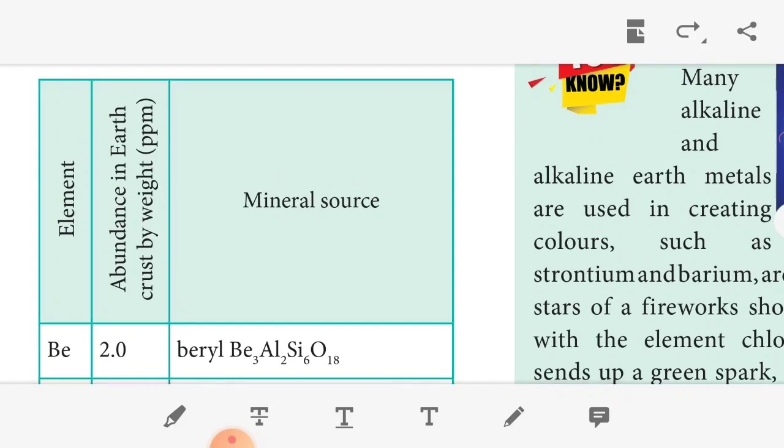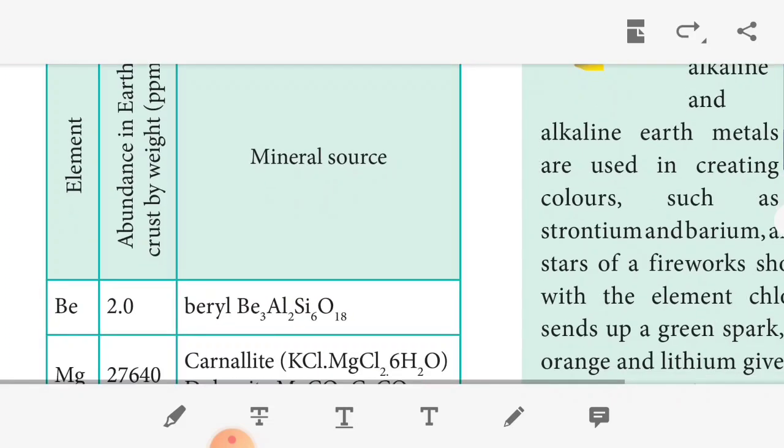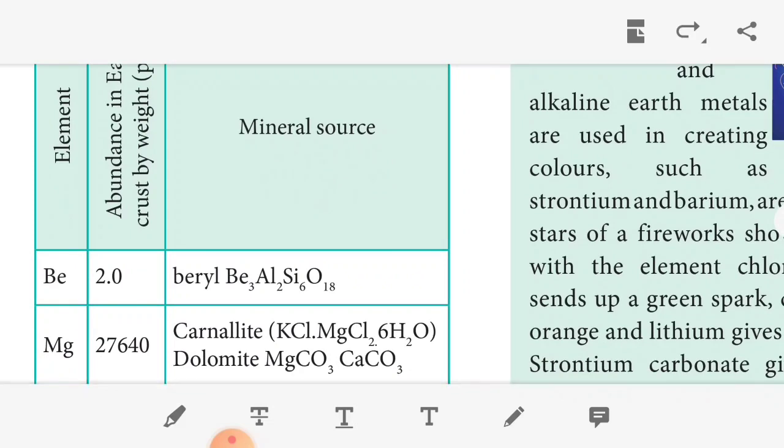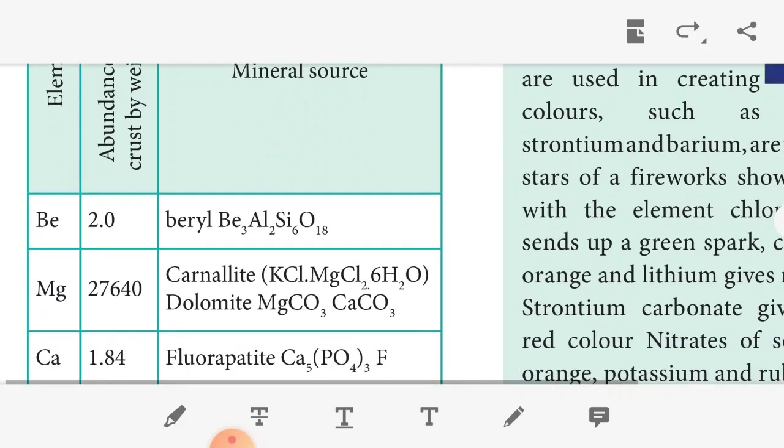ppm means parts per million: p is parts, p is per, m is million. So, ppm. The mineral source of beryllium, its abundance is 2.0. The important mineral source of beryllium